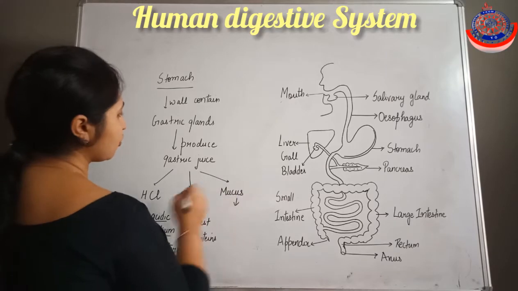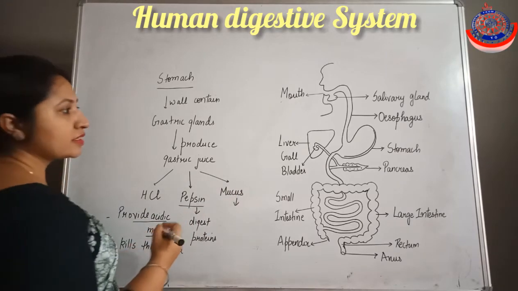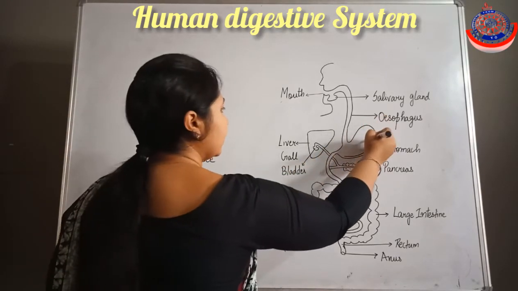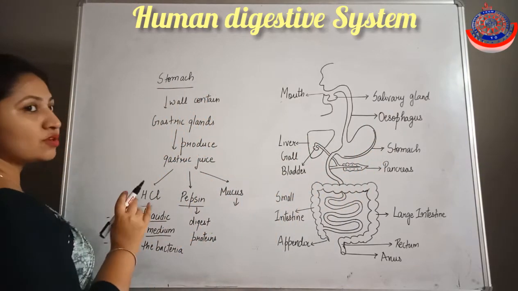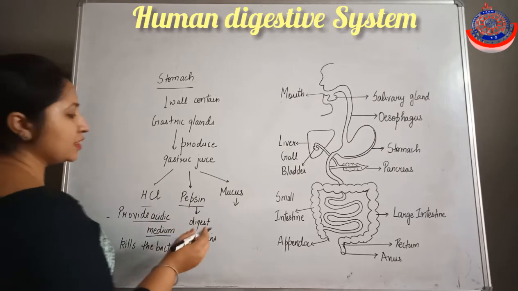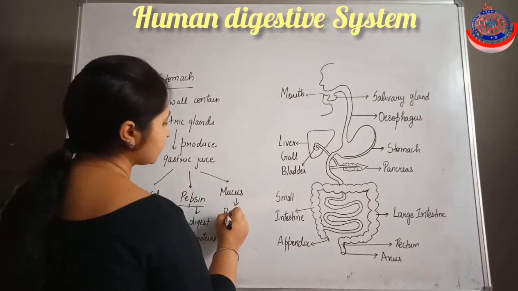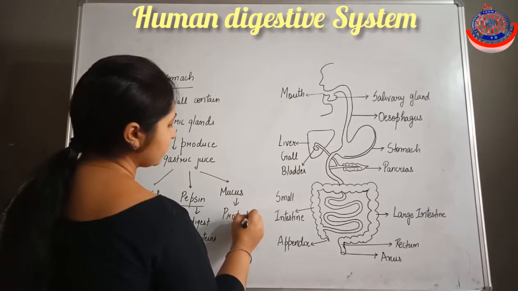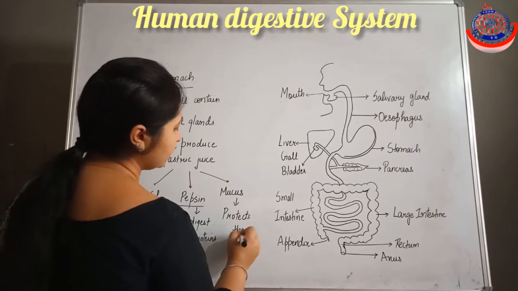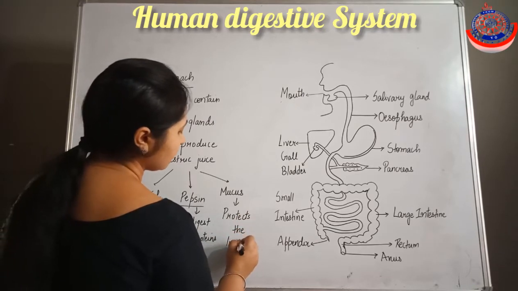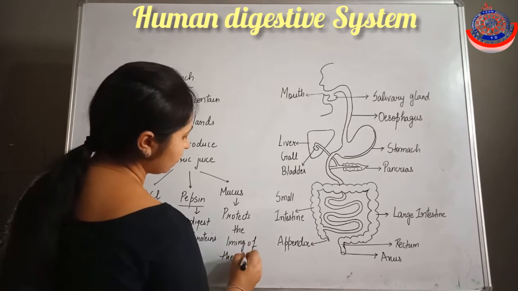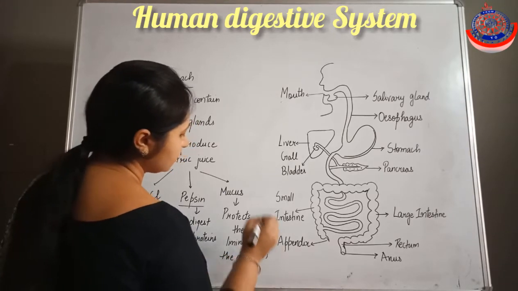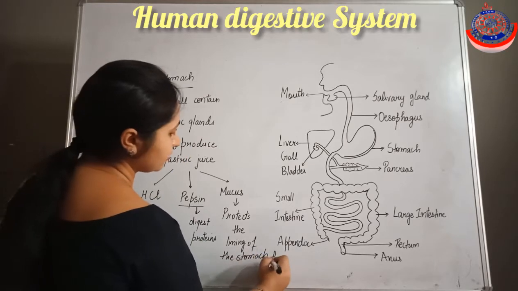And what is the function of mucus? It protects the lining of the stomach from the HCl secretion, because HCl provides the acidic medium. So that's why mucus protects the lining of the stomach from HCl.